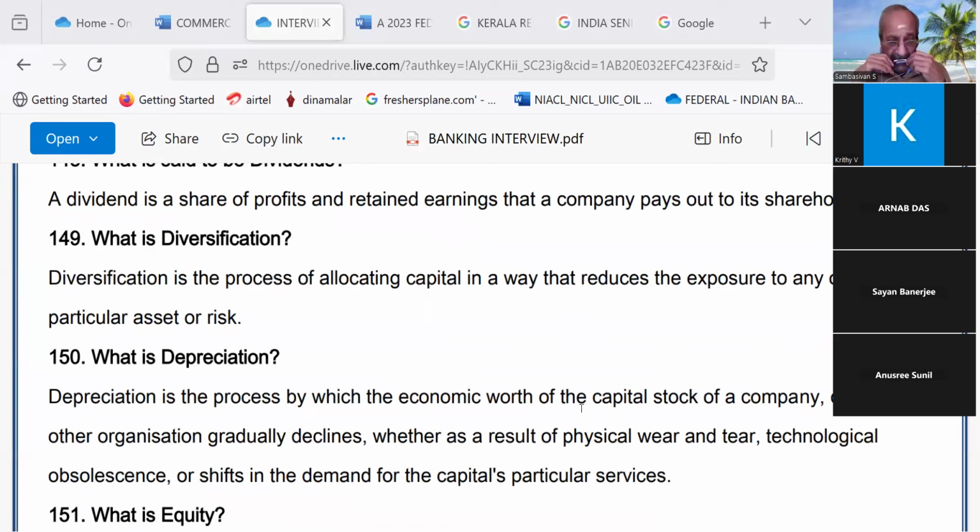Yes, sir. Please read. What is depreciation? Depreciation is the process by which the economic worth of the capital stock of a company, country, or other organization gradually declines, whether as a result of physical wear and tear, technological obsolescence, or shift in the demands for the capital's particular service. Technological obsolescence, yes.